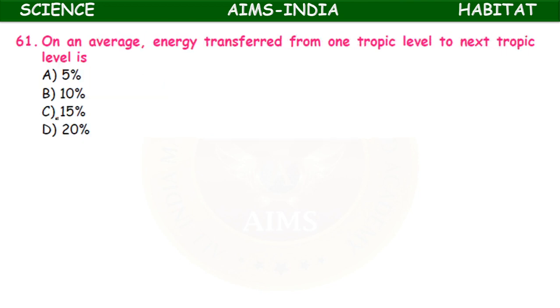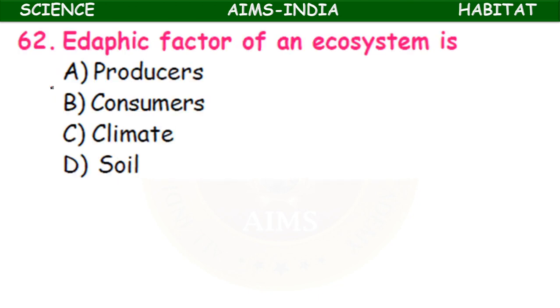On an average, energy transferred from one trophic to the next trophic level, what is that? 5%, 10%, 15%, 20%. It is the 10%. Edaphic factors of an ecosystem is related to producers, consumers, climate, soil. Edaphic means soil.